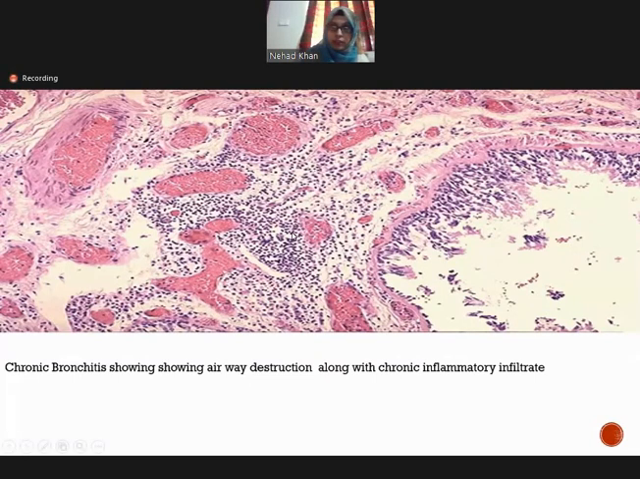At high power, you can see this is the airway, the epithelium of the airway, it is destroyed. Airway destruction is there, along with chronic inflammatory infiltrate. These are the chronic inflammatory infiltrate, lymphocytes, neutrophils.